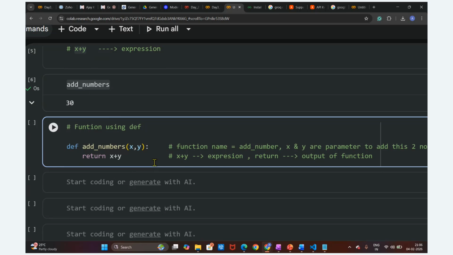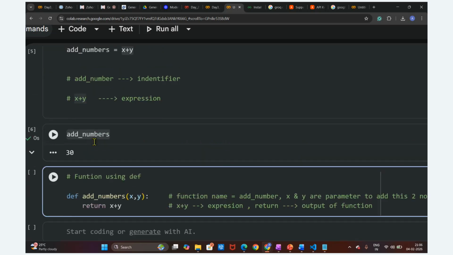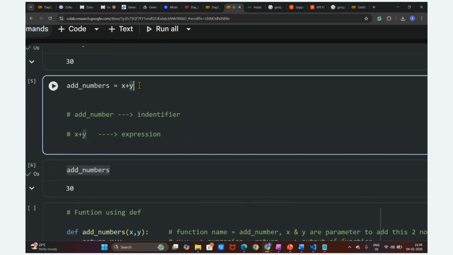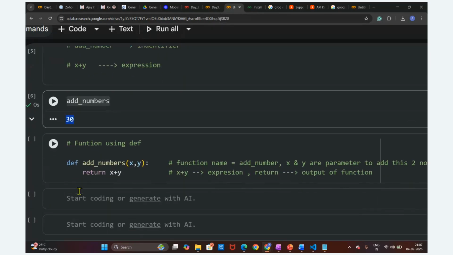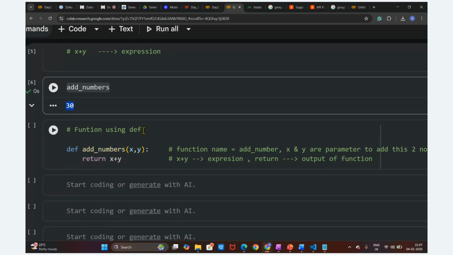Fine, so we have written this same function. Now, what is the operation we are going to perform? Addition. We are taking two variables, x and y, adding them, and storing the result in a variable, add number, and then we print it. We get the addition of these numbers. So we have written the same logic with the help of a function.